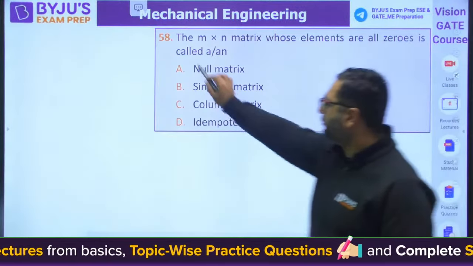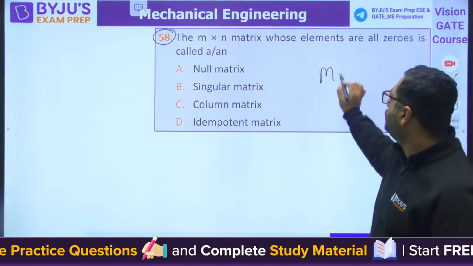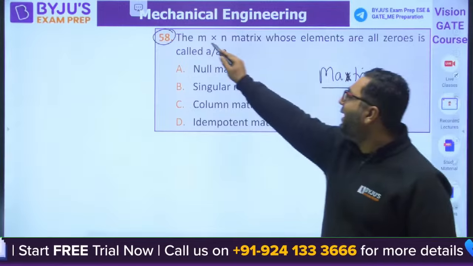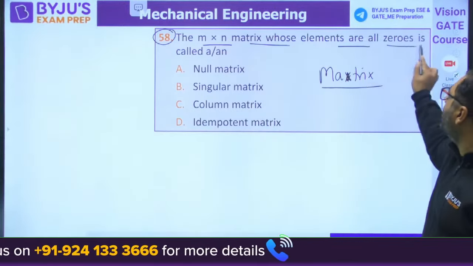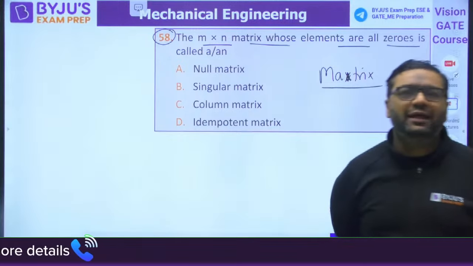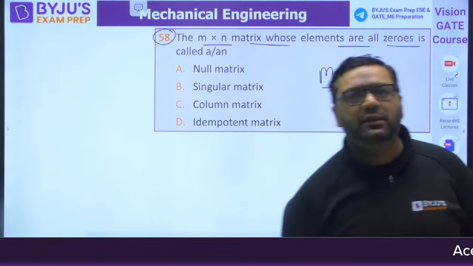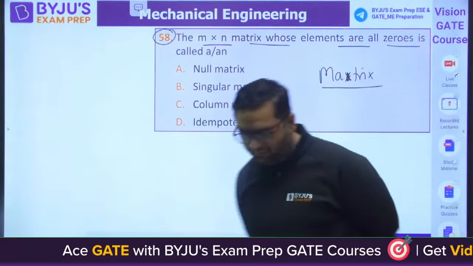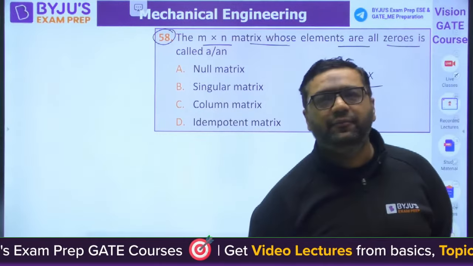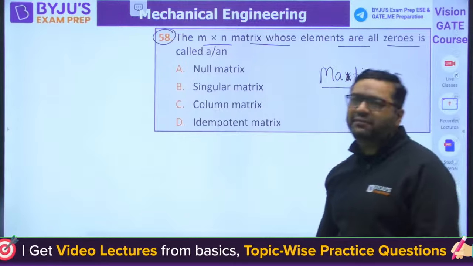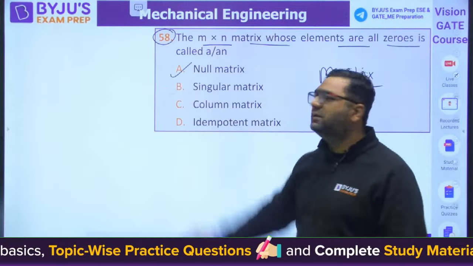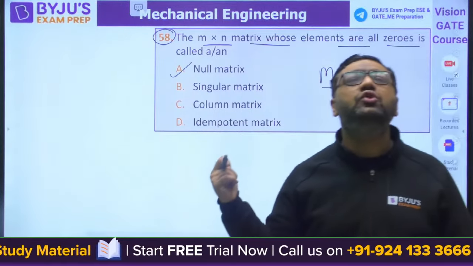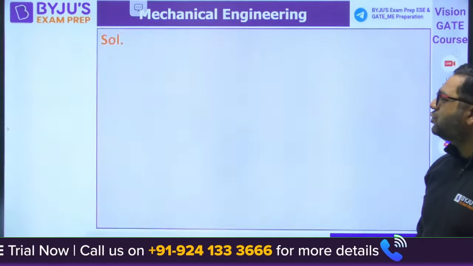Question number 58. Matrices. So you can see mathematics also has good weightage here. M cross N matrix whose elements are all 0 is called. If all the elements are 0, what is the name of the matrix? Guys, do like the session as well. We have completed many questions. After that, many are there. Null matrix, na? You can see how easy questions are there. You need to see that none of such type of question you should leave in the paper. Okay. Next question is 59.